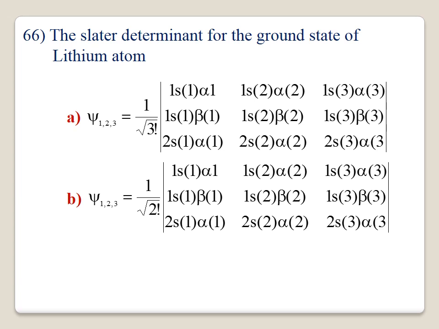And for lithium: 1s1 alpha 1, 1s2 alpha 2, 1s3 alpha 3, 1s beta 1. For the second 1s you have to put beta 1, 1s2 beta 2, 1s3 beta 3, 2s1 alpha 1, 2s2 alpha 2, 2s3 alpha 3. That is the correct determinant for the lithium atom. Option A is correct.